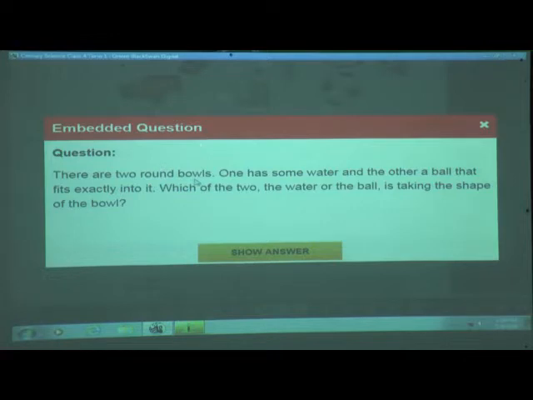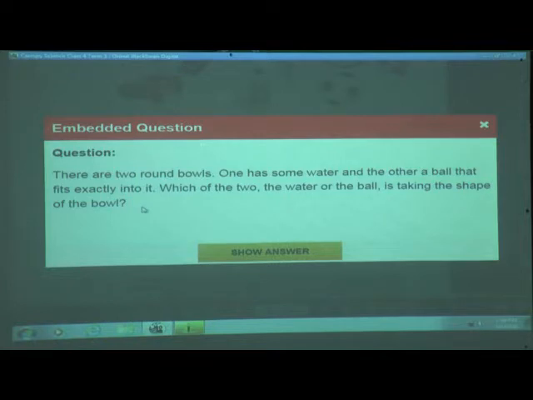The question is: which of the 2, the water or the ball, is taking the shape of the bowl? So now just remember what we have learned.